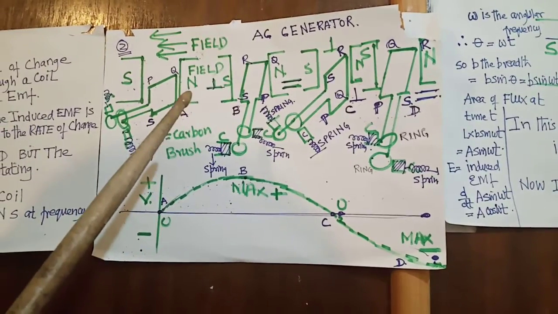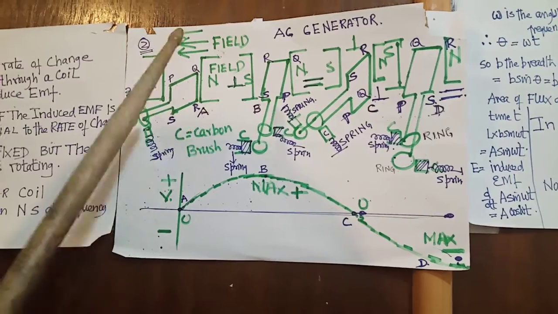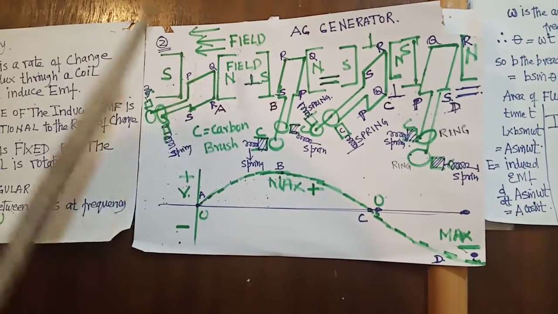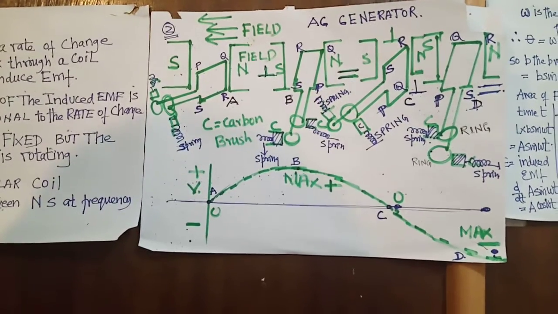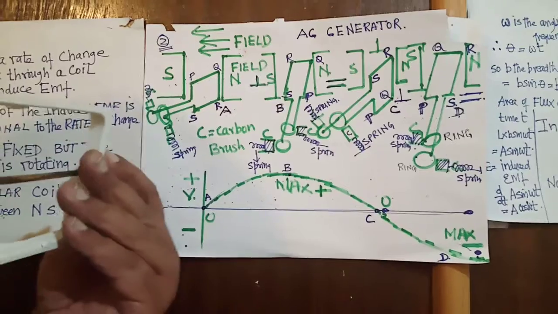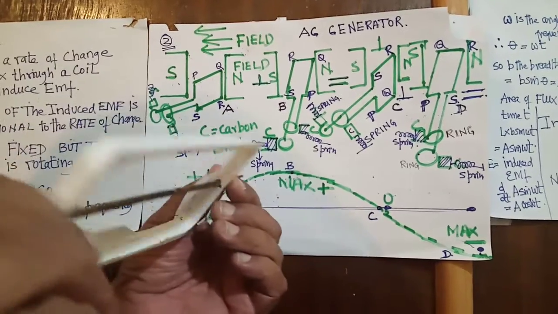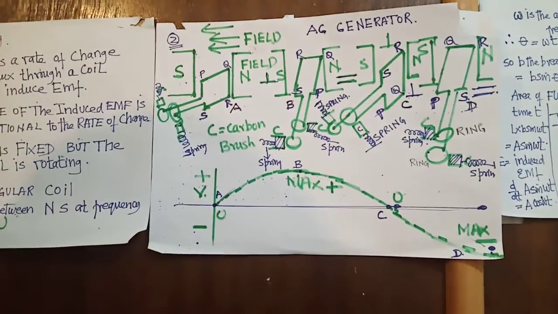Faraday says that the induced EMF is not proportional to the flux. He said it is proportional to what? To the rate of change, the speed of changing, of magnetic flux. So the speed of changing, see, this one will rotate like this, the speed.